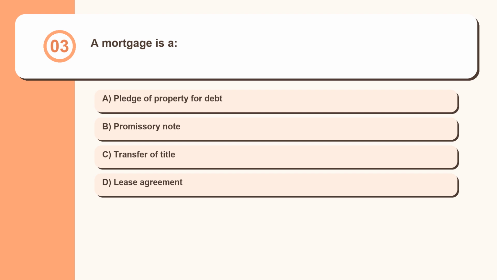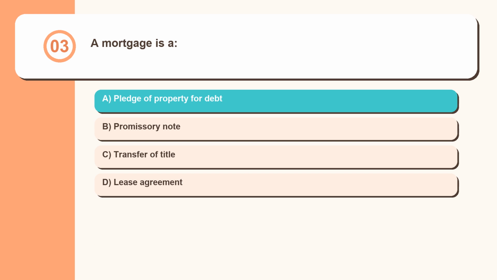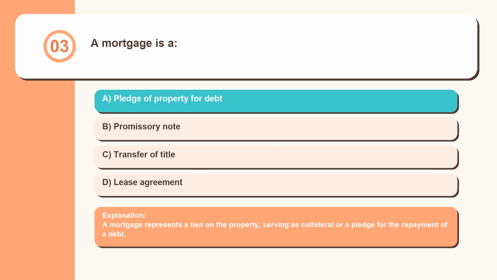Question 3. A mortgage is a pledge of property for debt, promissory note, transfer of title, lease agreement. A mortgage represents a lien on the property, serving as collateral or a pledge for the repayment of a debt.